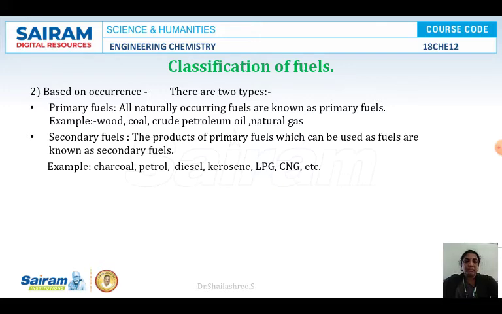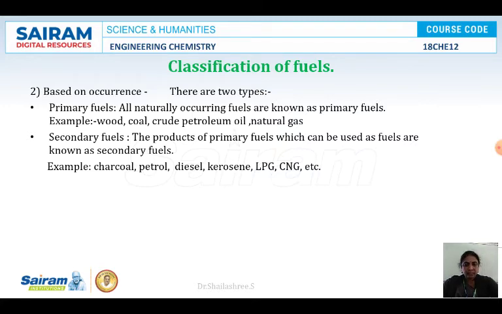In fractional distillation, the liquids are separated depending on their boiling points, and the solid or gaseous fractions are also separated. So secondary fuels are derived from primary fuels, like charcoal, petrol, diesel, etc.